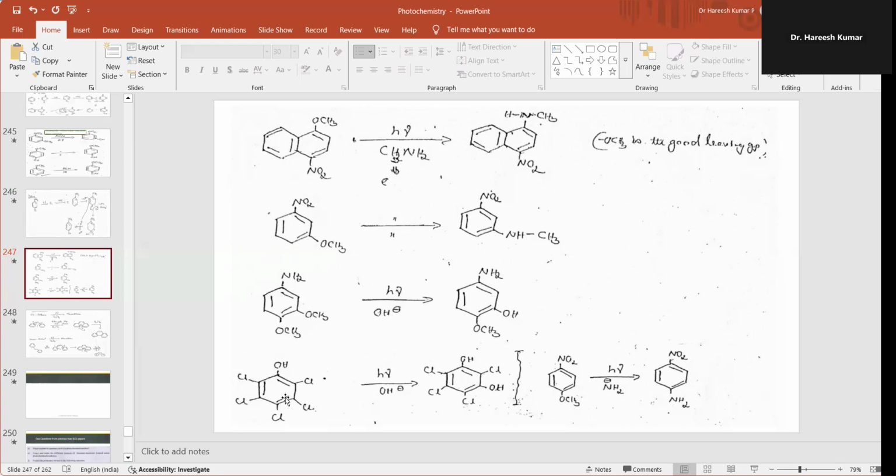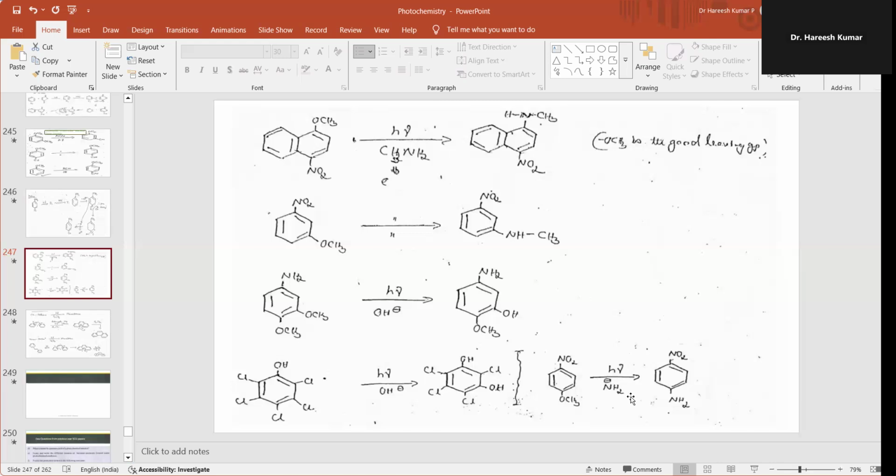Similarly, pentachlorophenol on irradiation with a photochemical source with the OH minus, it is observed that a meta chloro is replaced with OH minus. Similarly, one more example, a methoxy group is replaced with amide.